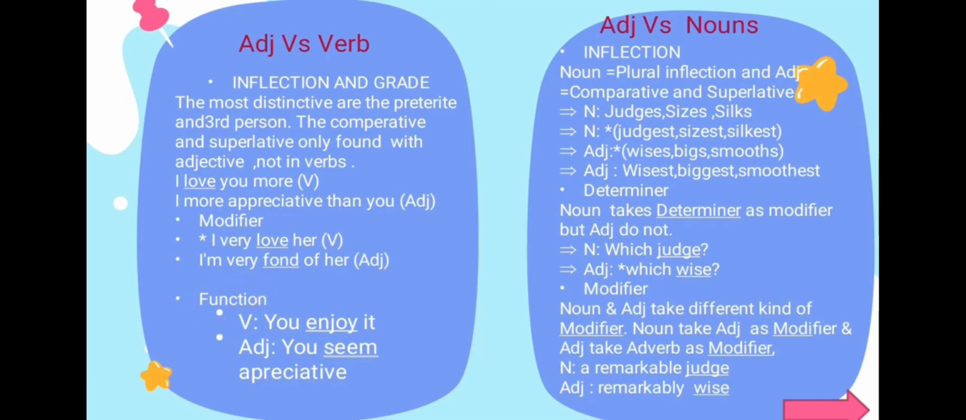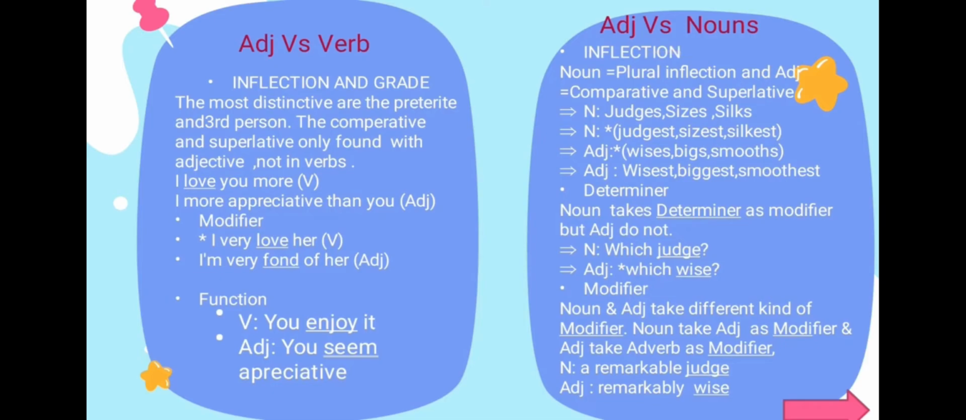And function. A major difference between verb and adjective is that verb functions as predicator head in clause structure, whereas adjective does not. In their predicative use, adjective occurs not as predicator but as complement to a verb such as be, become, seem, and so on. For example, in verb, you enjoy it, and adjective, you seem appreciated.